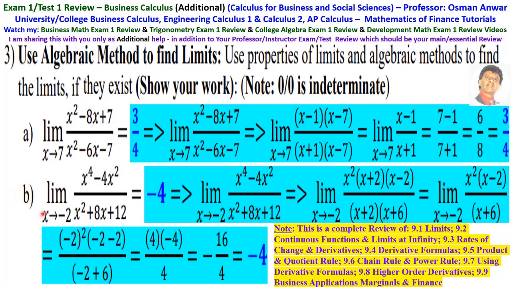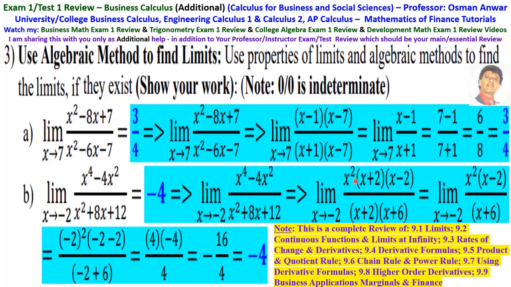B is the limit as x approaches minus 2 of x to the 4 minus 4x squared over x squared plus 8x plus 12. If you substitute minus 2 into this rational function, then you will find it is 0 over 0, which is again indeterminate. That means you have to do some algebra before you take the limit.